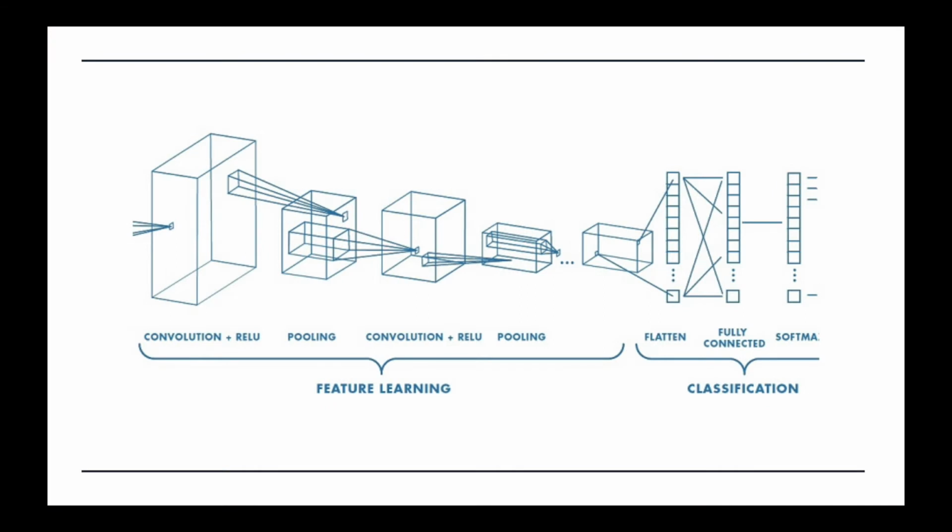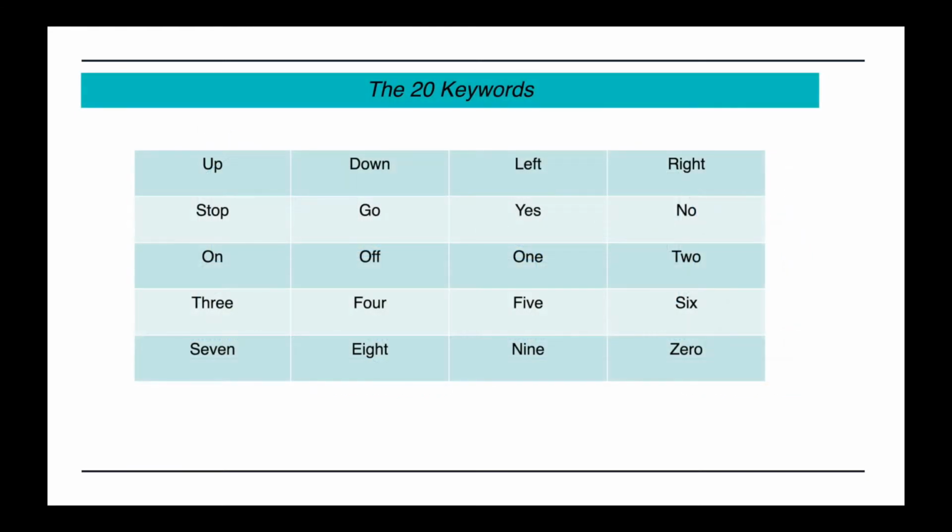The objective behind this project was to explore the application of the featherboard in fields related to AI, such as voice recognition. The keyword spotting model on the featherboard was trained to listen for and recognize 20 keywords from the 35 keywords in the second version of Google's speech command dataset.